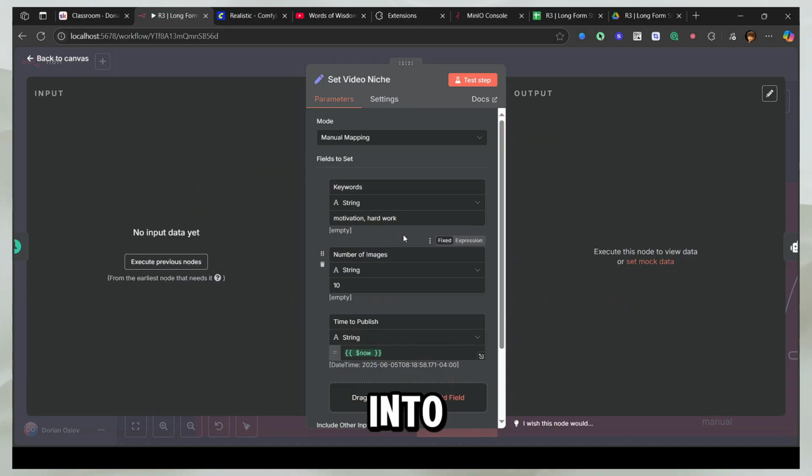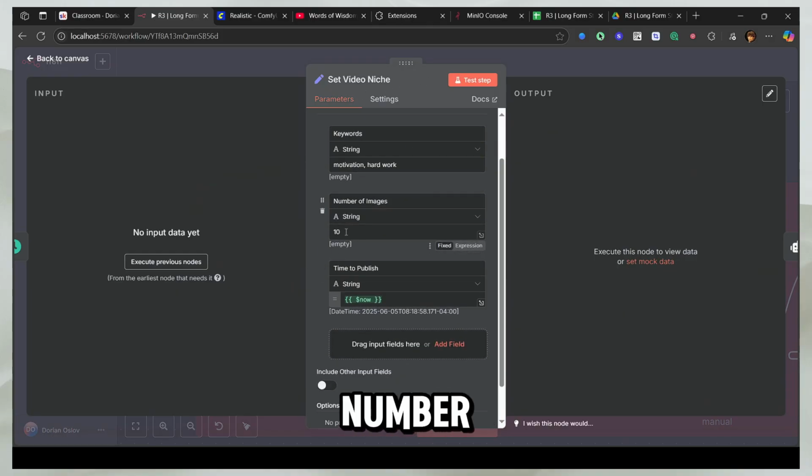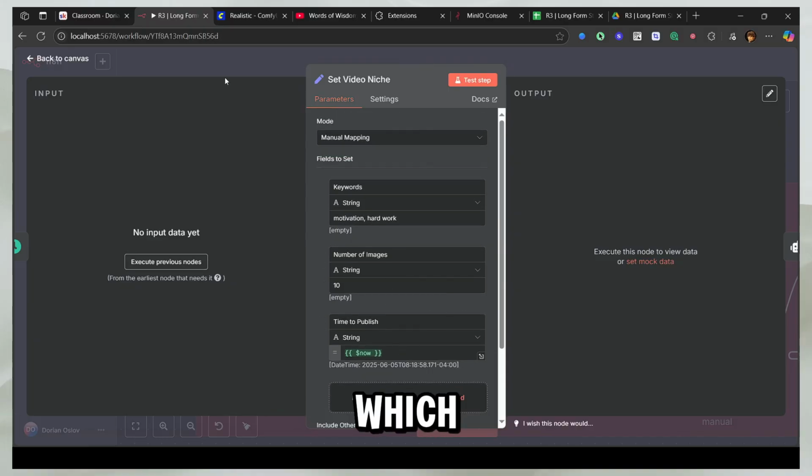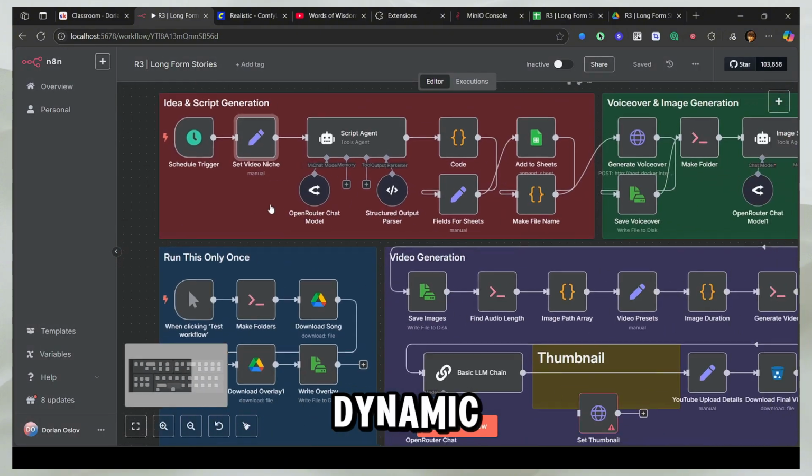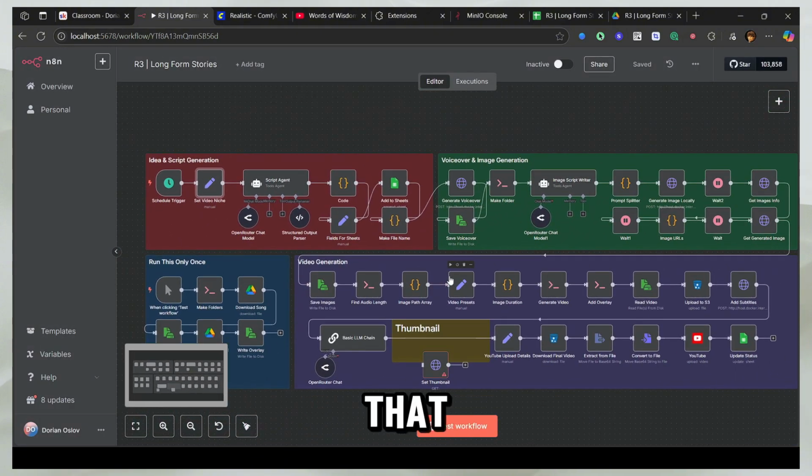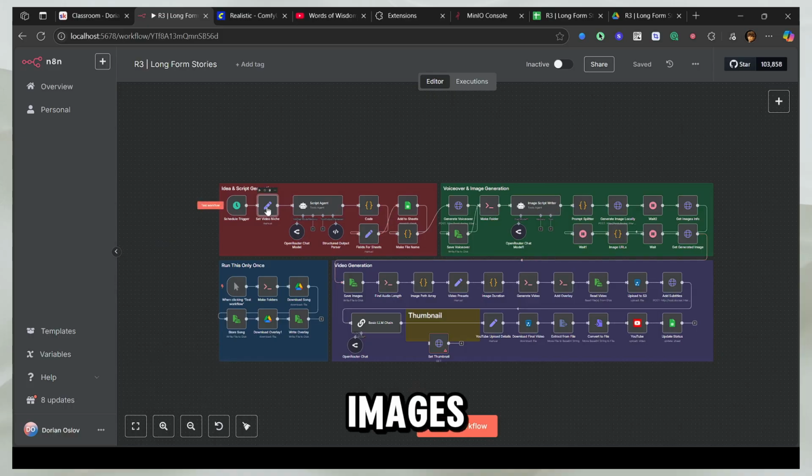Now let's get ahead into the next node, which is the set video niche node. So you can set the keywords, the number of images, the time to publish, which is the most important thing, which you get from this, right? And this number of images will determine how many images will be in your video. This whole build is super dynamic. That's what's special about this build, that you can specify the images in here, and then throughout the build, even when the video is made, it's automatically going to divide that video into equal sections.